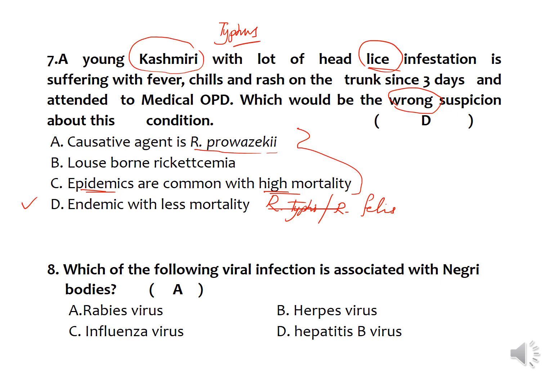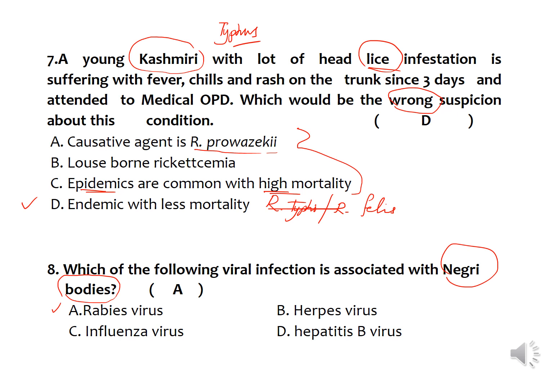Then, which of the following viral infections is associated with Negri bodies? As you know, Negri bodies are intracytoplasmic inclusion bodies, mainly seen in the hypothalamic area of people suffering with rabies. These are pink colored bodies on H&E staining, around 20 microns in size. Herpes also produces inclusion bodies, but they are known as Cowdry type A inclusion bodies.